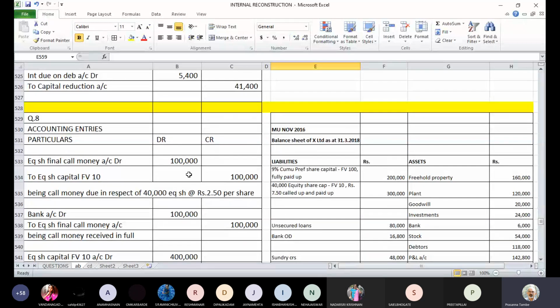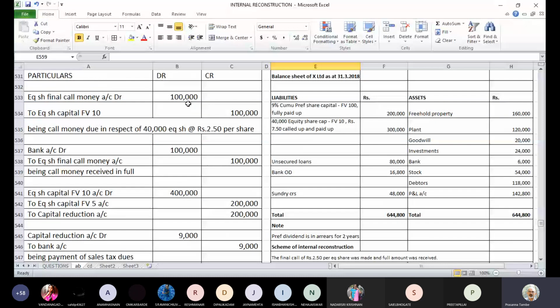Your first and second entries were the final call, which did not affect the capital reduction account. Then in the third entry, we have reduced the capital and we have credited 2 lakh rupees to capital reduction account.